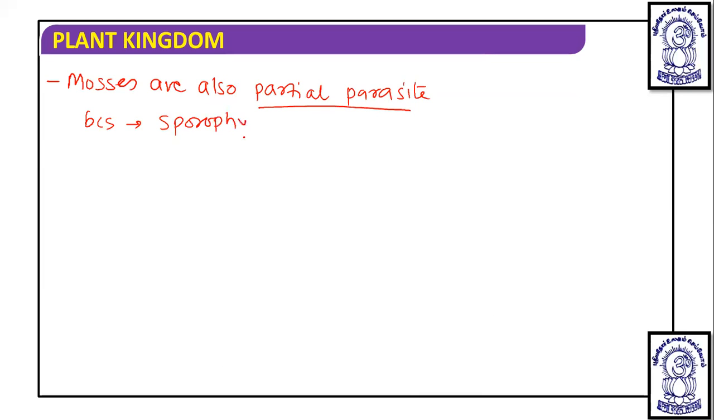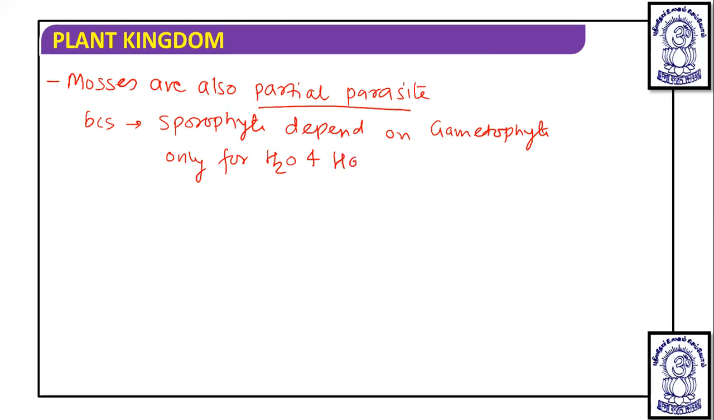the sporophyte depends on the gametophyte only for water and habitat, because the sporophyte is photosynthetic itself. Now, one statement is important, which I am going to write here. I will discuss how this statement is important in the detailed part of Funaria.